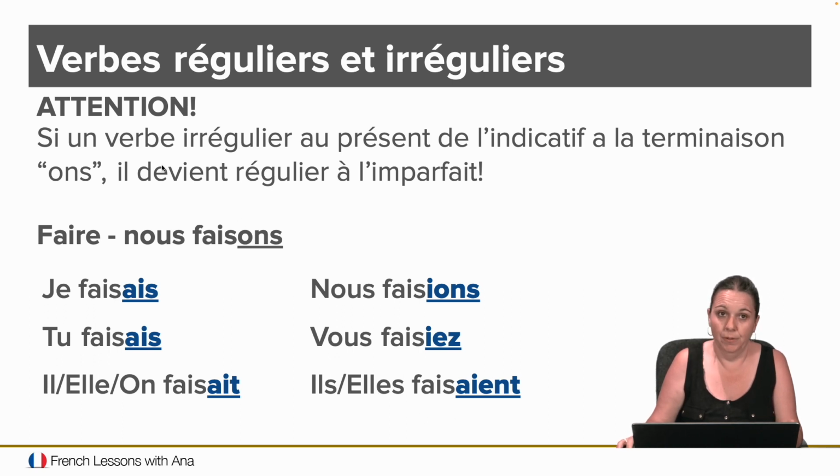So this verb that is actually irregular in the present becomes regular in the imparfait because of the fact that it has an ONS as its ending, and you can replace it with the imparfait. You can follow the rule, okay? So the same applies, as I said, to any irregular verb like that. Vouloir, pouvoir, aller, devoir, I don't know, dormir, all the verbs that are irregular, okay?